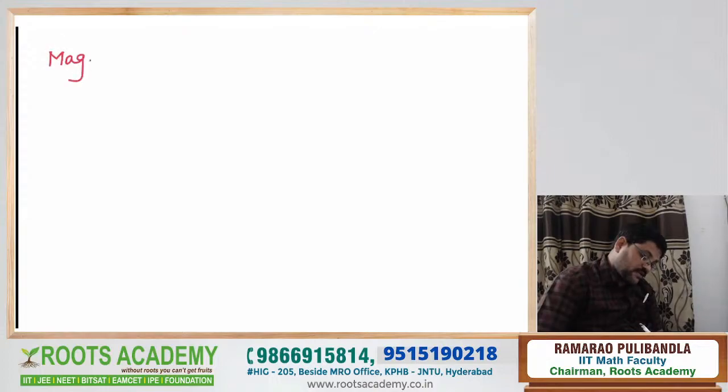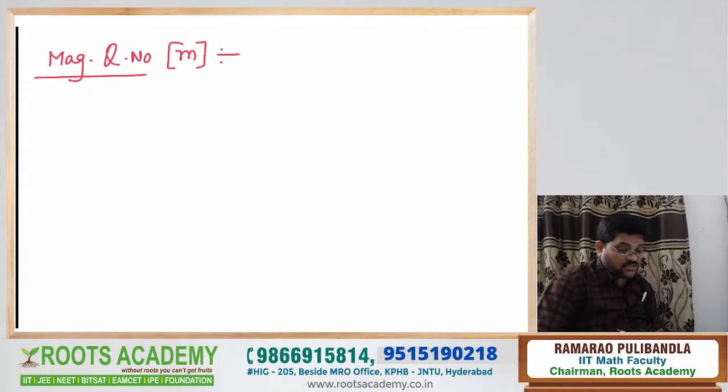It's a very easy explanation. Now regarding the magnetic quantum number, the symbol taken as what? Small m. Actually, this magnetic quantum number was given by the scientist Landé. Azimuthal quantum number was proposed by the scientist Sommerfeld, and magnetic quantum number proposed by the scientist Landé. Yes. Now, this is a very easy point.